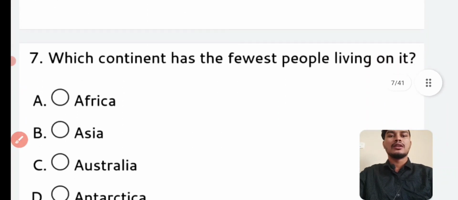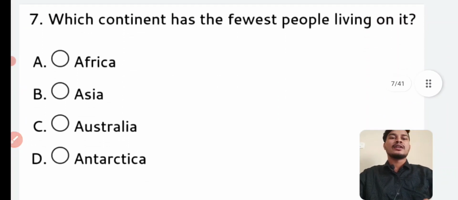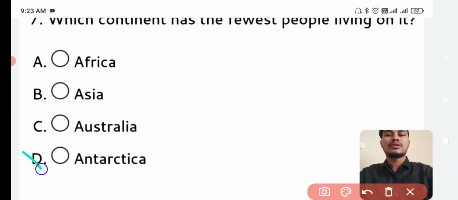Next question. Which continent has the fewest people living on it? Answer is option number D, Antarctica.